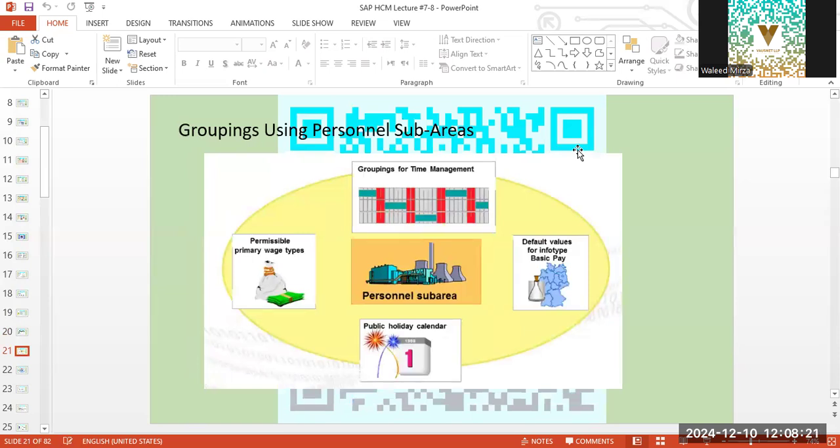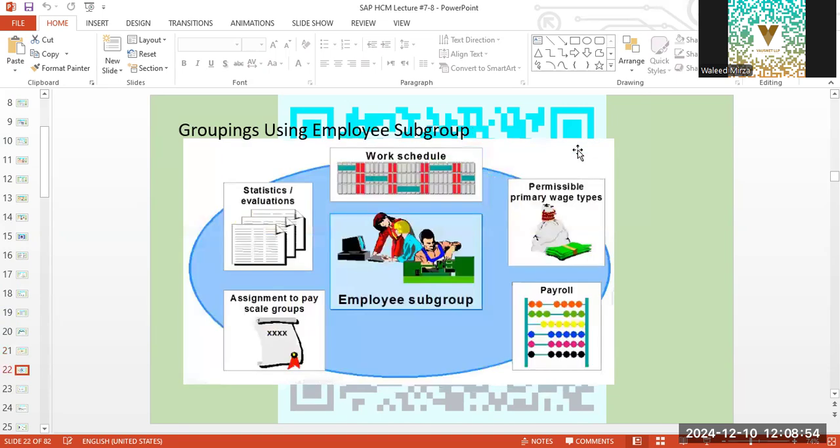Now, personnel sub-areas will have their own wage types, calendars, and info types for basic pay, because this personnel sub-area, which is a factory, is following a different category of payroll, time management, and workforce management than the corporate office. Why? Because the scheduling, the rotation, the timings, everything is separate over here. So that's why we need a personnel sub-area.